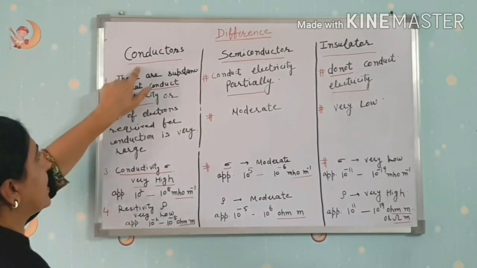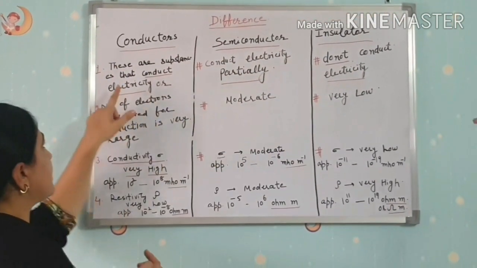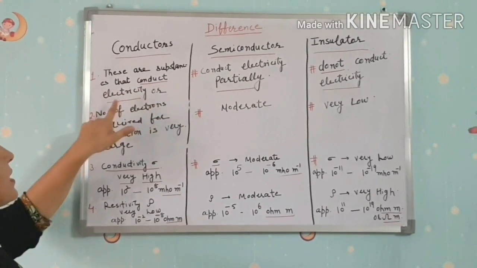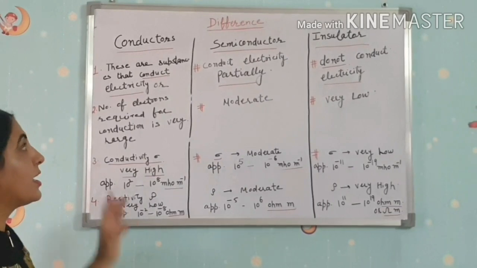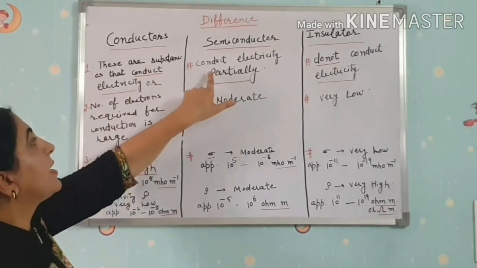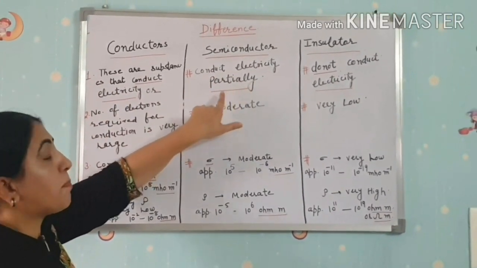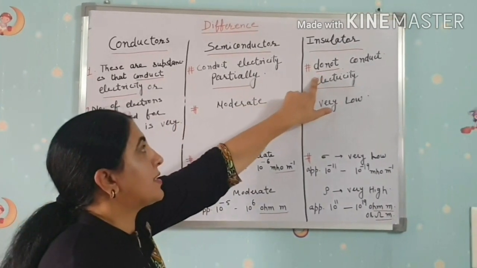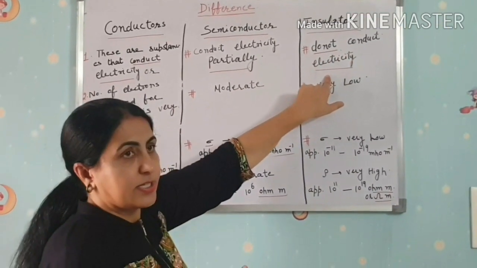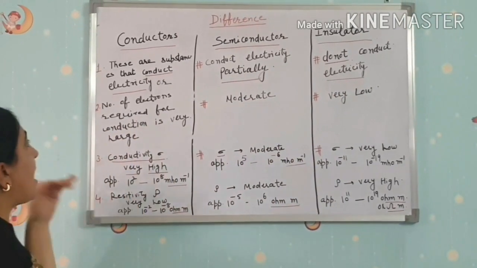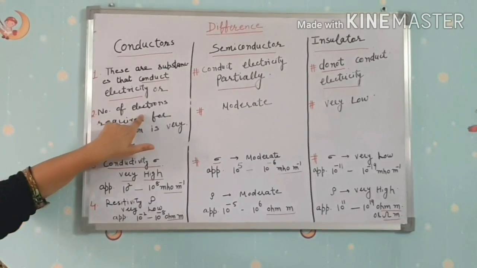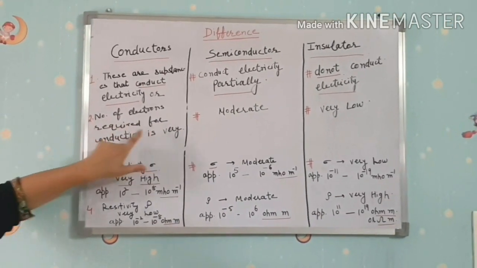So the first difference is the definition. Conductors are the substances that conduct electricity. Semiconductors conduct electricity partially, not fully. And insulators do not conduct electricity. The second difference is the number of valence electrons required for conduction.